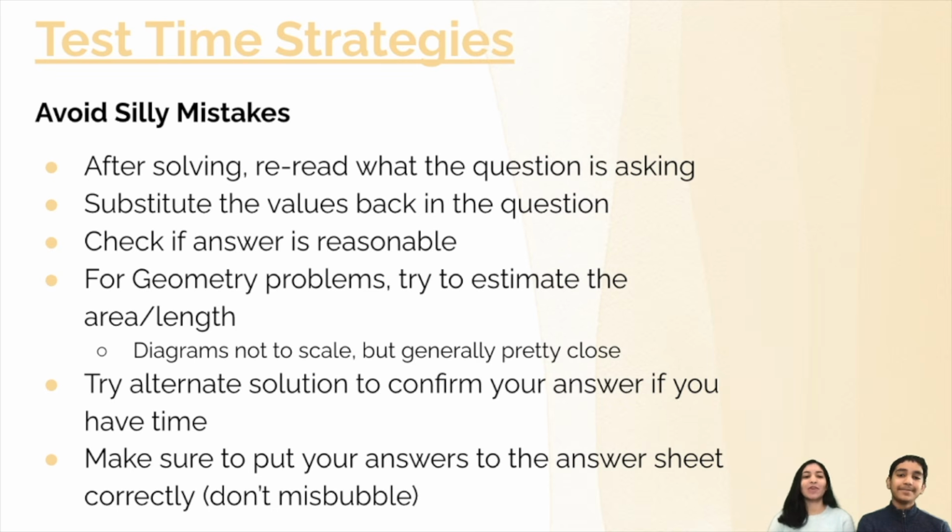So what you want to do to avoid silly mistakes is reread what the question is asking after solving. You may be trying to answer for the difference between two people's times or something like that. So you just want to make sure to reread the question to make sure you're answering what it is asking for. You also want to try to substitute the values back into the question. So if a car is going 600 miles per hour is what your answer told you, that's probably not correct. So just make sure your answer makes sense in the context.